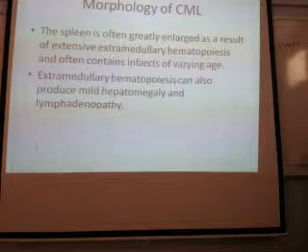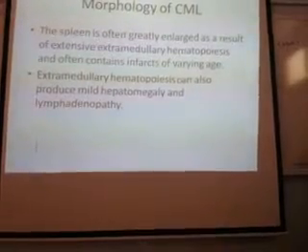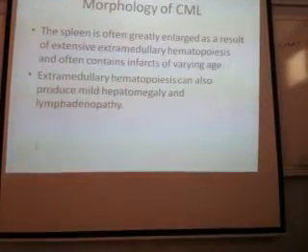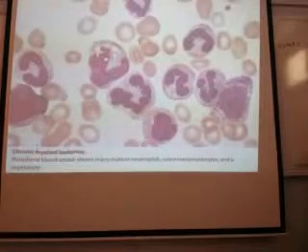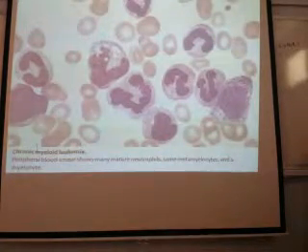All these cells will be increased. Blasts, if present, will be less than 10%. And in spleen, there is splenomegaly due to extramedullary hematopoiesis.